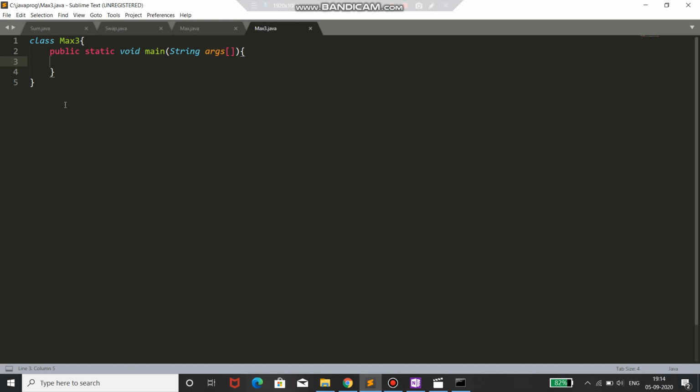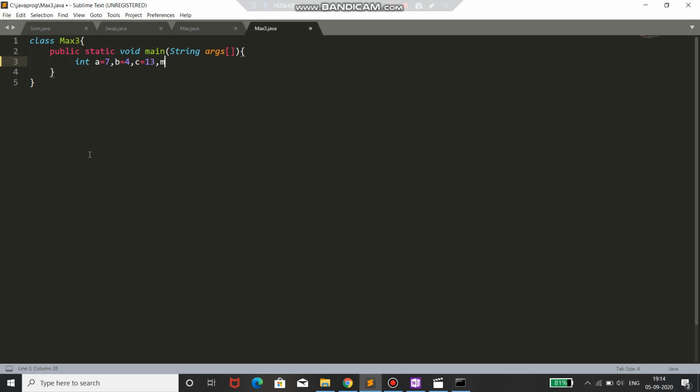Okay, this is saved. Now I'm taking 4 variables this time: 3 variables for storing the numbers and the last max variable for storing the result among all 3 numbers. So I have int a with the value 7, b with the value 4, and c with the value 13.